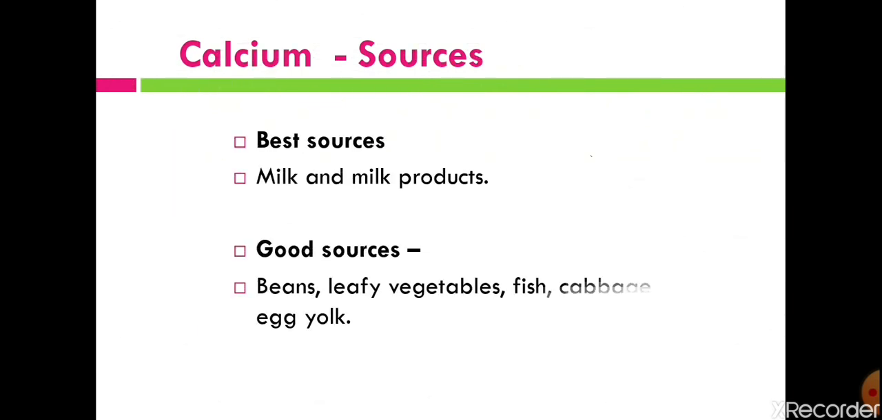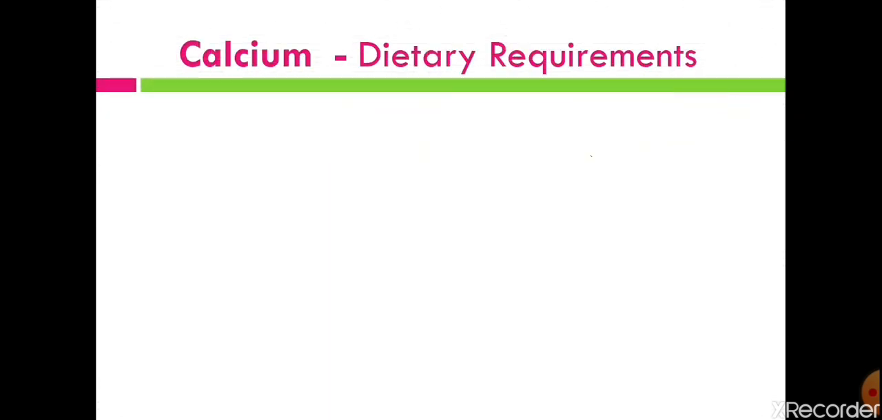Then we have seen sources of calcium. The richest source of calcium is milk and milk products, while the good sources are beans, leafy vegetables, fish, cabbage, and egg yolk. So these are the food items from which we get calcium. Then dietary requirements, that means the amount which is required by the body.